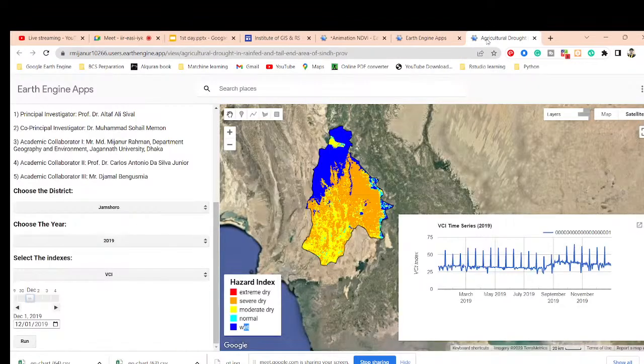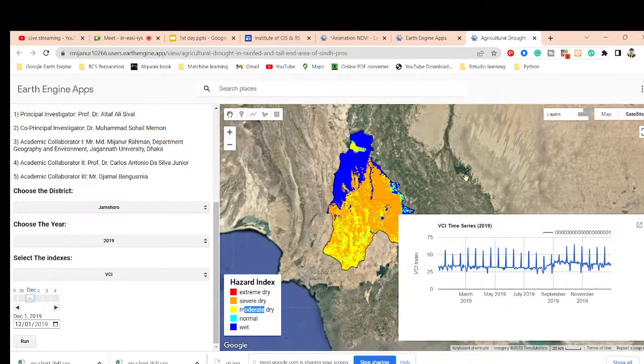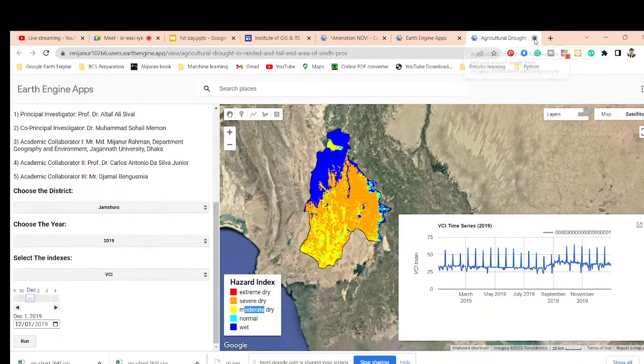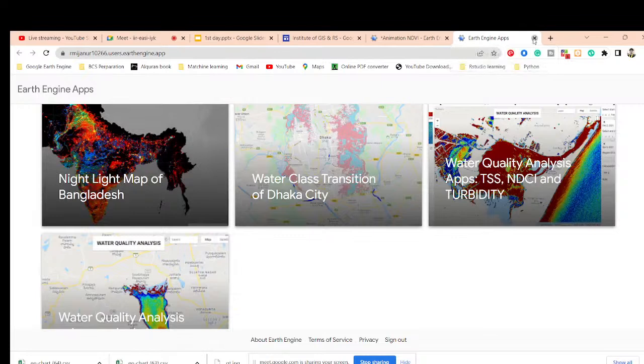Okay. Also you can see we can get the result about this. Also get the VCI time series chart for the year 2009, and see where it is normal, moderate, and severe. Also we can get the classified hazard index of the drought here. Okay, so this is the drought. So basically this is the web application.